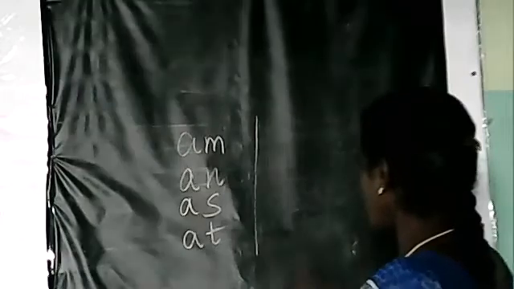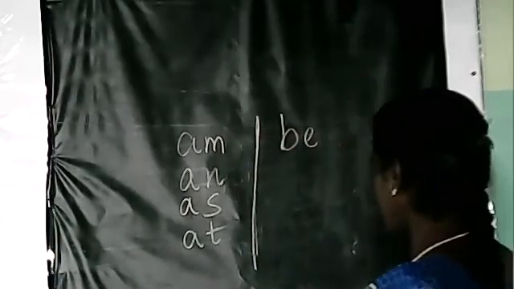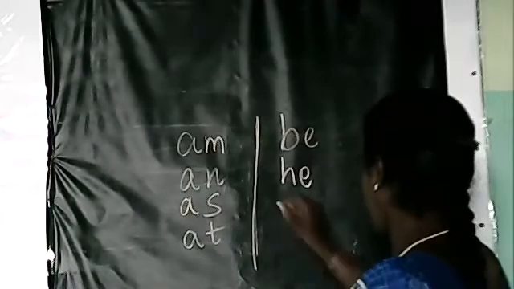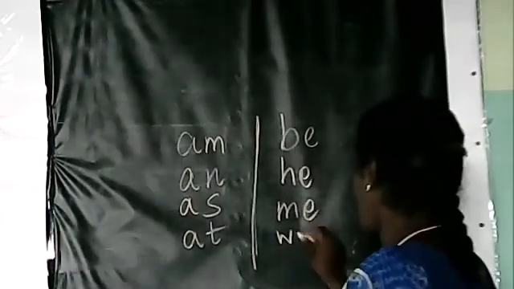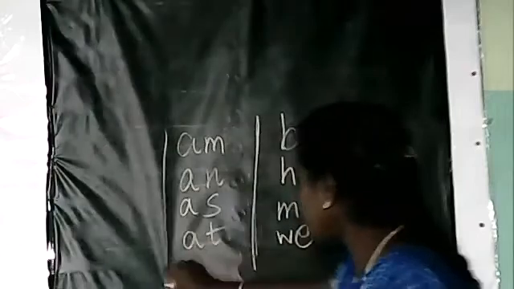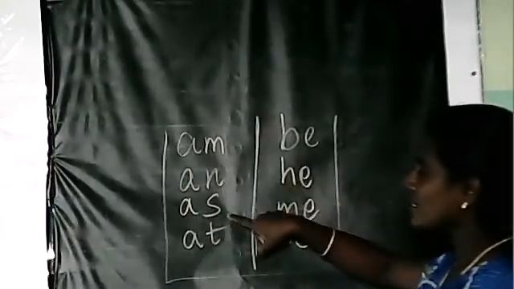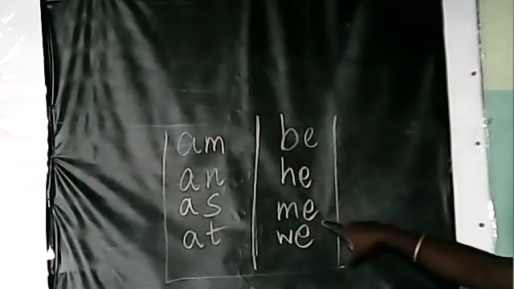Okay, now next you are going to learn. Next also we have learned 2-letter words B-E, be, H-E, he, M-E, me, W-E, we. Okay, see here, these are the 8 words we have learned till now. Am, an, as, at, be, he, me, we.